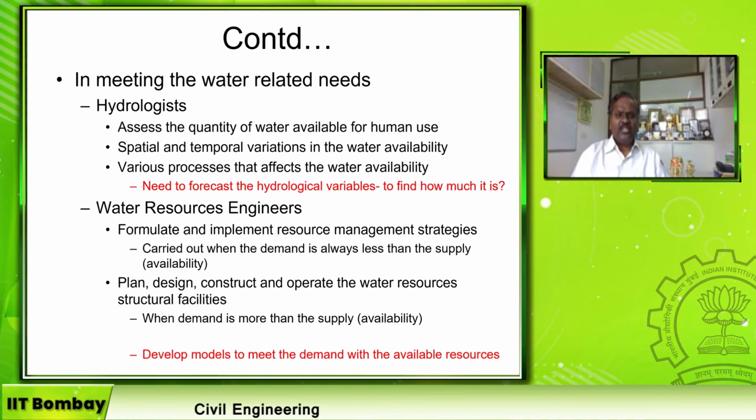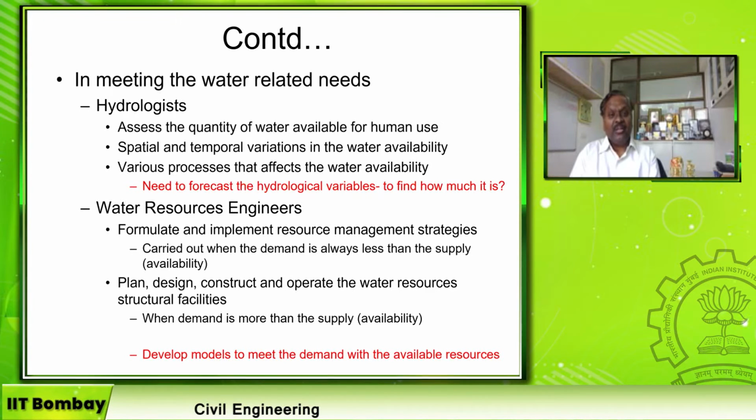But what does the water resource engineer do? He formulates and implements the resource management. Once the hydrologist says that this much quantity of water is available at a location over a period of time, then the water resource engineer formulates and implements any water related infrastructure: a dam, an intake structure, a weir, a barrage, or a piped water supply network system, river bank protection, all these things, right? So he plans, designs, constructs, and operates the water resources facility.